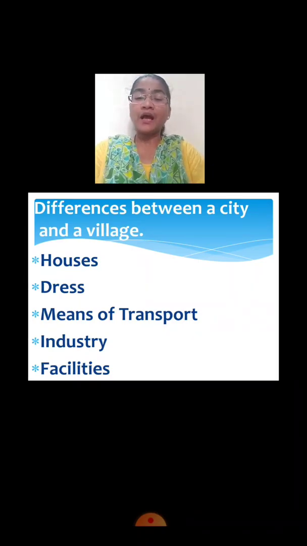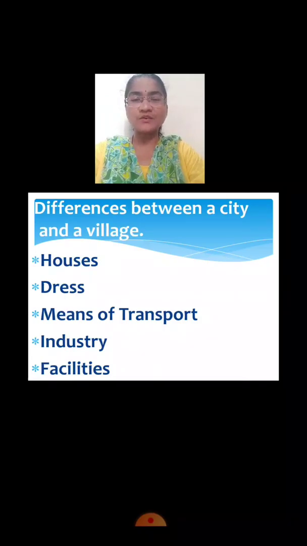Okay, and most of the houses in the cities are made up of bricks and cement. So these houses are long lasting we can say, or strong enough. These houses are strong because they are made up of bricks and cement, and they do not require maintenance very often. Okay, they do not require repairing very often, because these houses are long lasting, as these houses are made up of bricks and cement. Okay, so this is the main difference regarding houses in a city and a village. Okay, children, I hope this is clear to everyone.